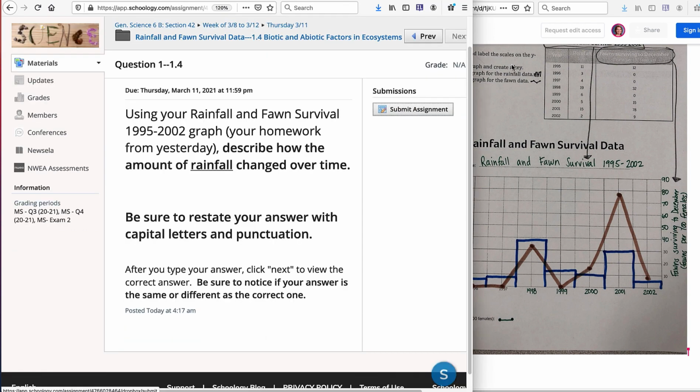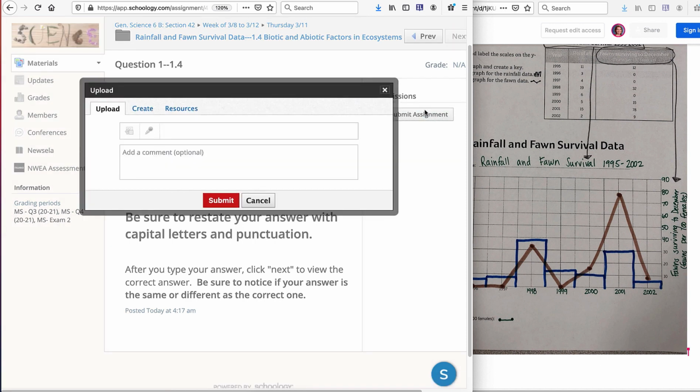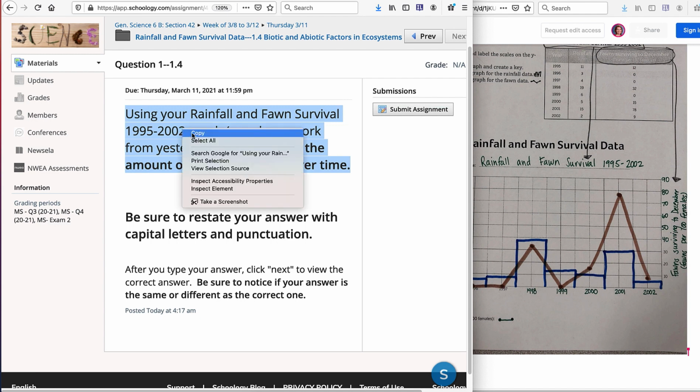So what you're going to want to do is submit assignment. However, you'll notice when you go to submit assignment, I can't see what the question was. So what I'm going to do is go back to cancel, and I'm going to highlight my question, and I believe it is Control C, so you highlight something, and then either Control C, or you can right click and copy it.